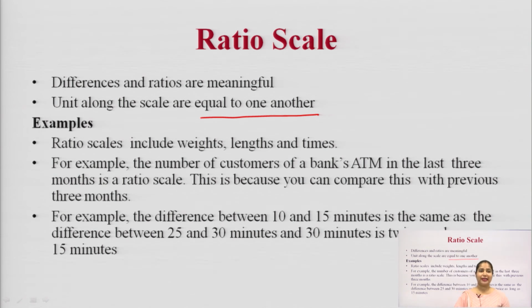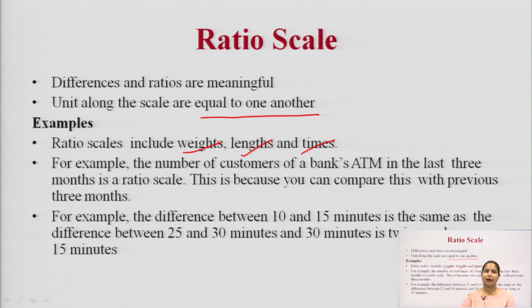So, what do we measure in the ratio scale? Ratio scale measures include weight, length and time. If we talk about the performance of employees, you can say that one employee can perform a task in 1 hour, and another employee can perform the task in 2 hours.